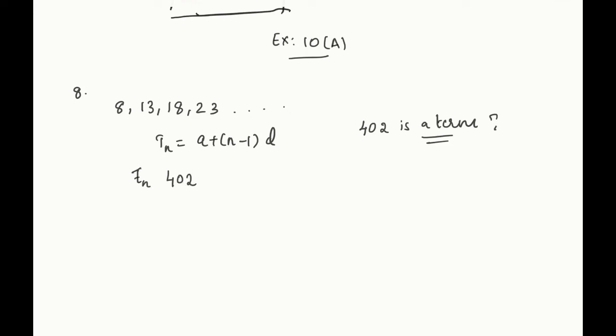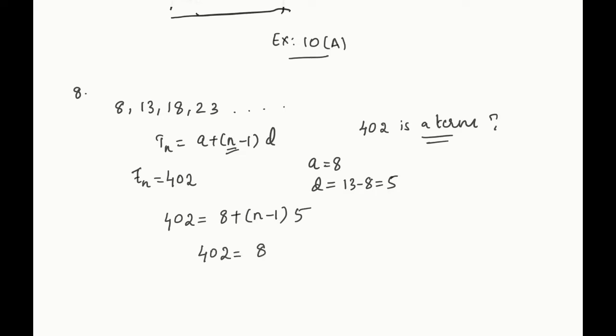Before that, let me write what is our a. a is equal to 8. What is our d? 13 minus 8 is 5. So we have d. And we can just take Tn as 402 and we can find out whether it's in the series. How will you find out that? If we get n as a whole number, it is in the series. So let me check. That is 402 equals 8 plus (n minus 1) into d, which is 5.